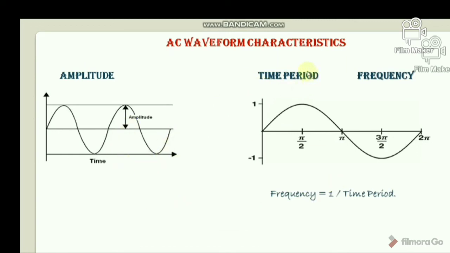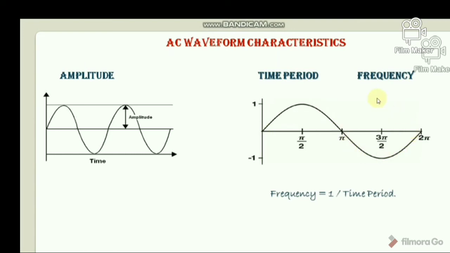So after this, what is time period? The time taken to complete one full cycle is known as time period. It is denoted by T, capital T. The time period can be calculated starting from any point on the AC sine wave. No matter where we start measuring the time period, it is a matter of completing one full cycle.